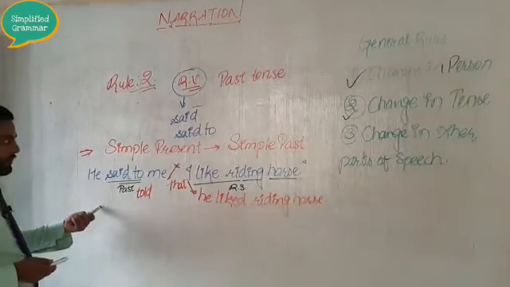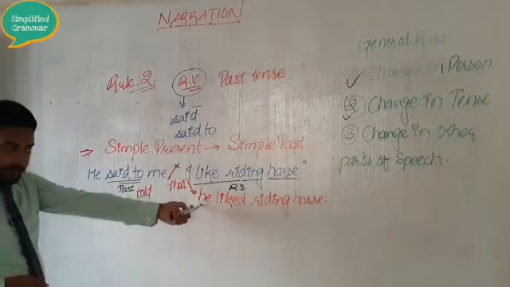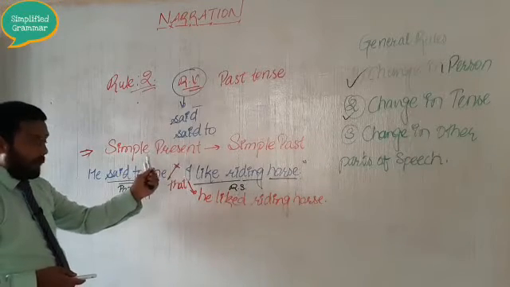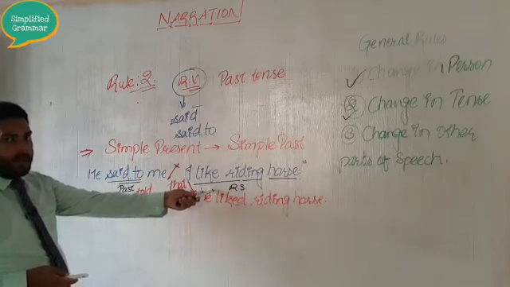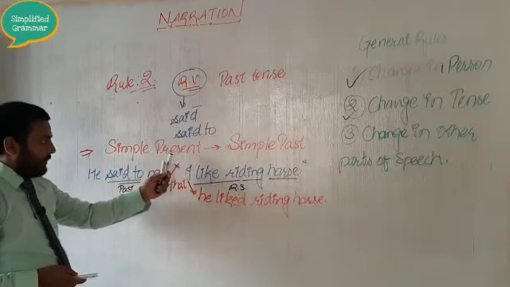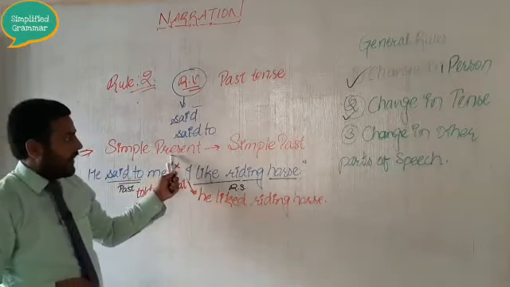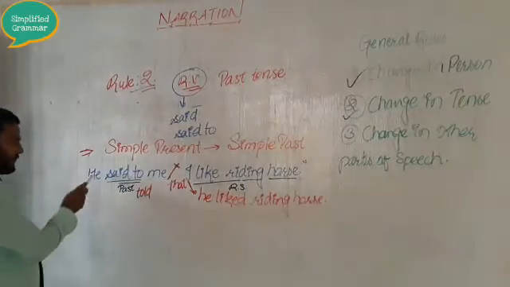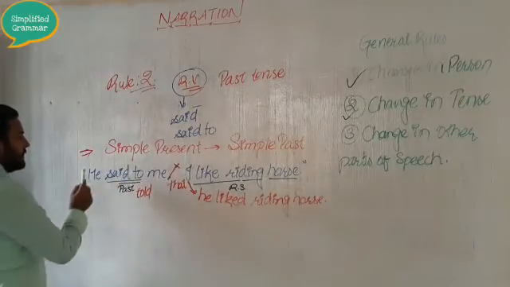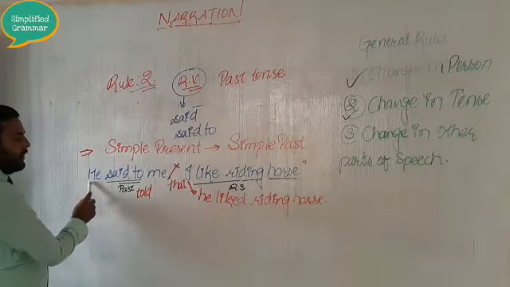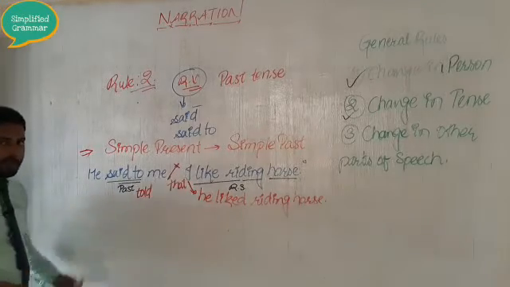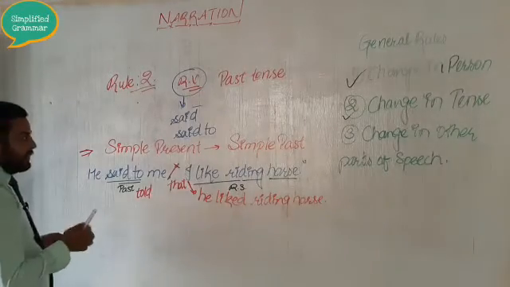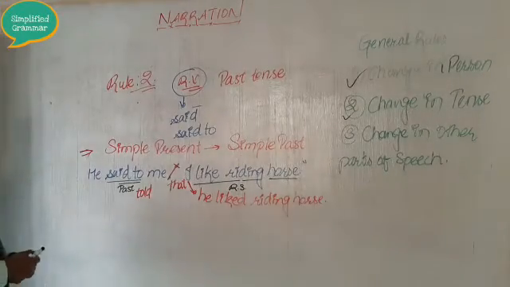I hope you understood this rule. Again let me repeat, if your reported speech is in the simple present tense, then it will change into simple past tense. Whether the subject is plural depends on this. I won't be explaining all these examples since this subject is very vast.